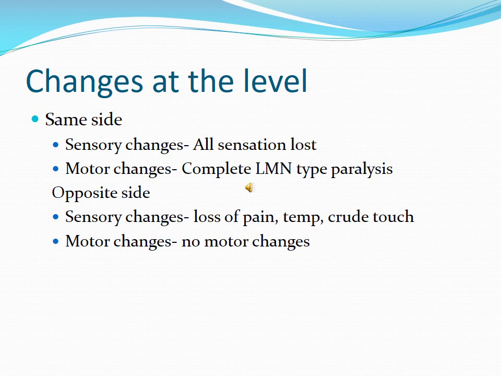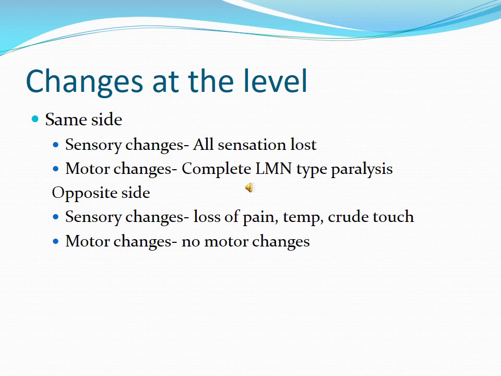So just at the level of transection, the motor changes will be complete lower motor neuron paralysis on the same side of the lesion, and this includes flaccid paralysis of the muscles. All the reflexes are lost, whether superficial or deep. Muscle power is lost, and muscle degenerates and wasting occurs.